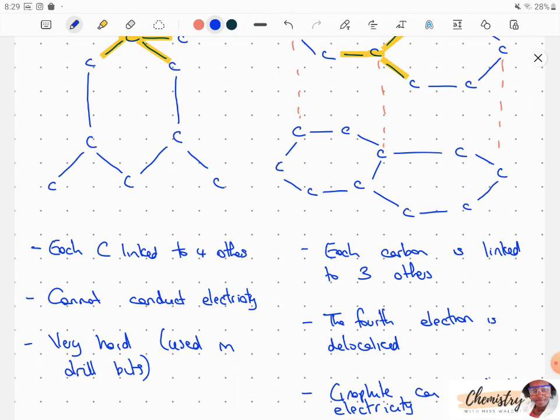Alright, so that's our comparison of ionic and molecular substances with a little peep at allotropes of carbon, diamond, and graphite.